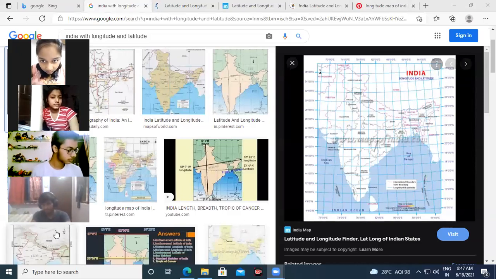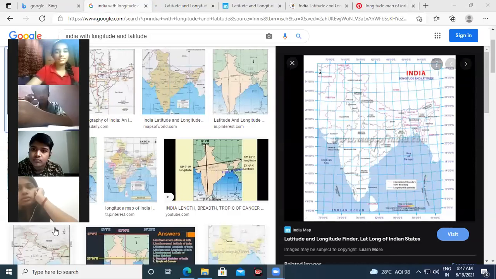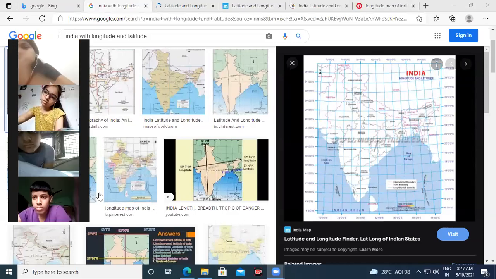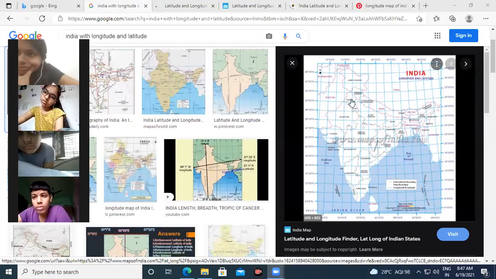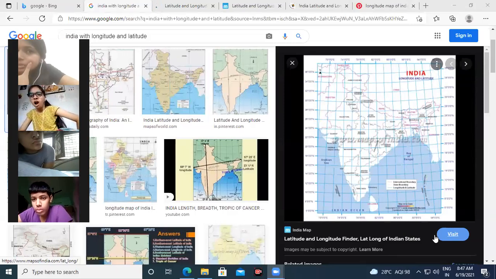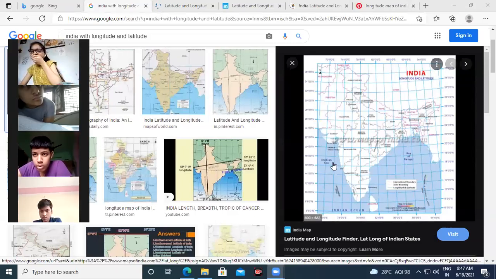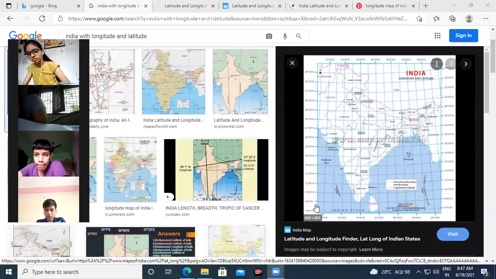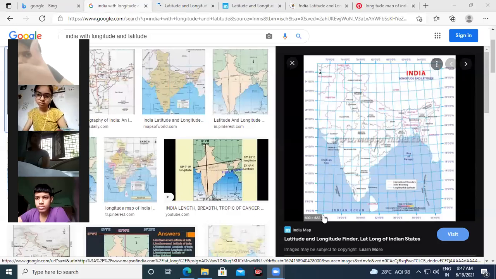These are the longitudes, the north to south lines. Now, can you see the pointer? Please give confirmation. Channel, can you see the pointer?